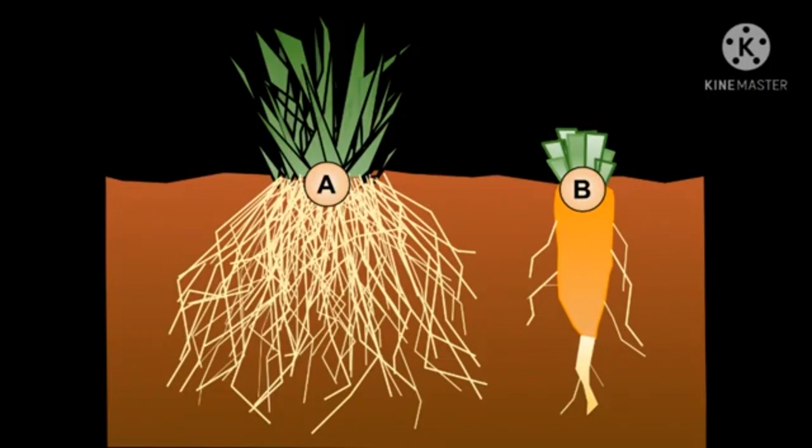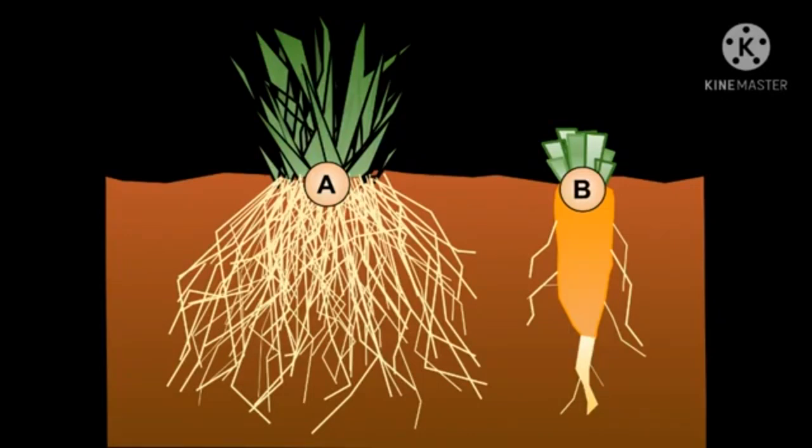Now we are going to see types of root system. Generally, there are two main types of root system. Do you know what the two types are? Yes, taproot system and fibrous root system. One is a taproot system, another one is a fibrous root system.